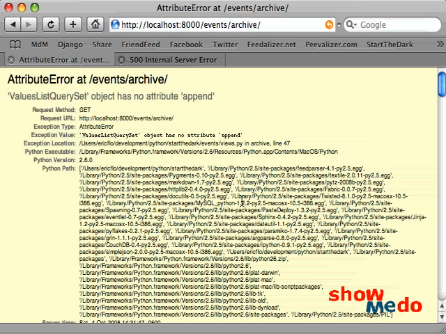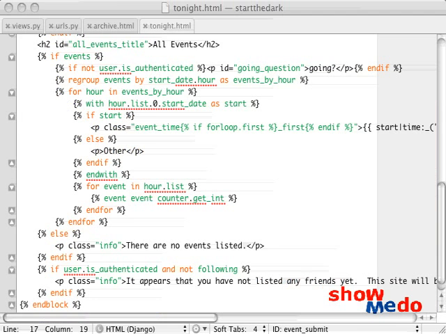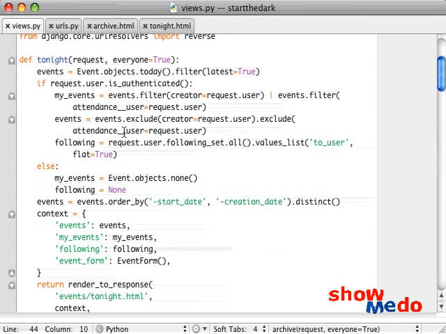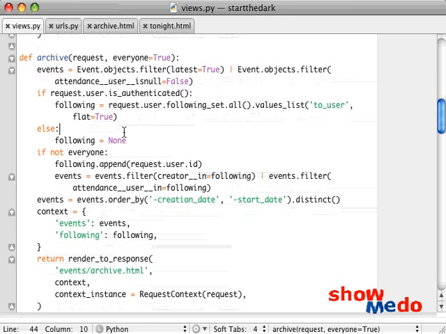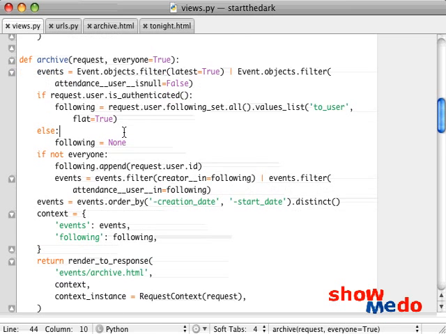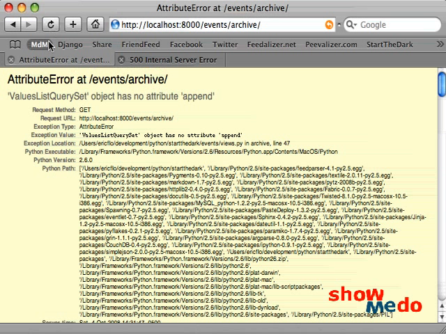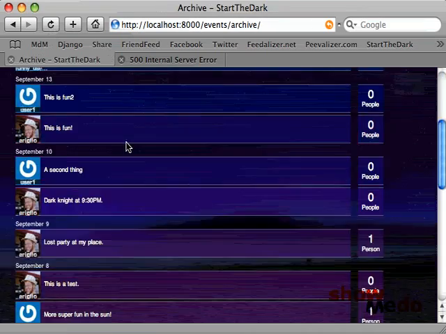So the error is values list query set has no attribute append. So what we need to do actually is, oops, and my mouse just ran out of battery, I think, too. I'm having a great screencast. So if we go in here and we look at our values query set, what we want to do is evaluate that back to a list, because we no longer care that it's actually a query set. We're not going to do any further refactoring or anything like that. So we'll just bring it back to a list. And if we do that, we reload the page and everything works.